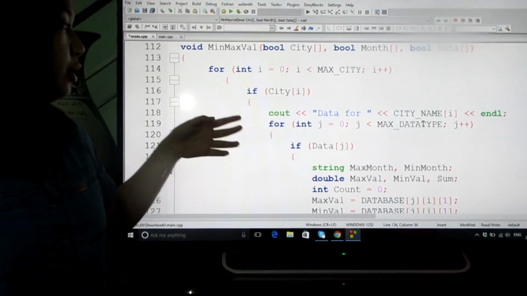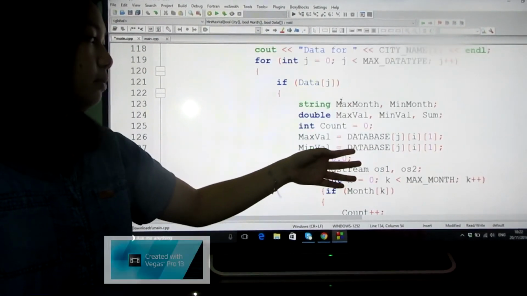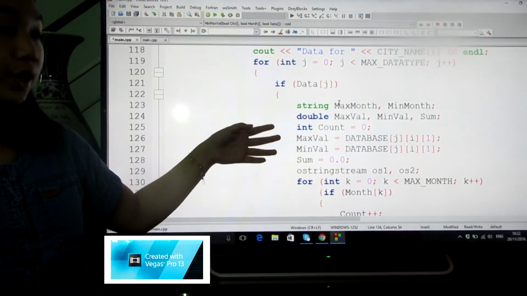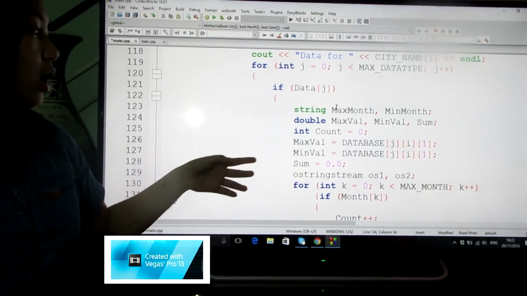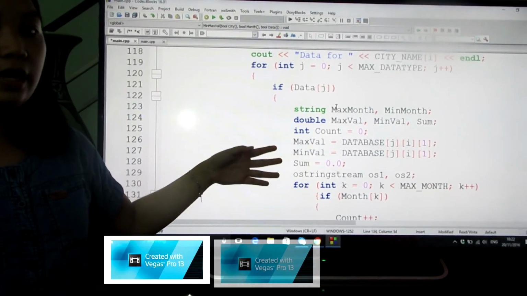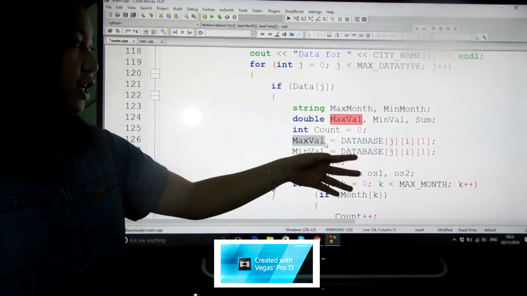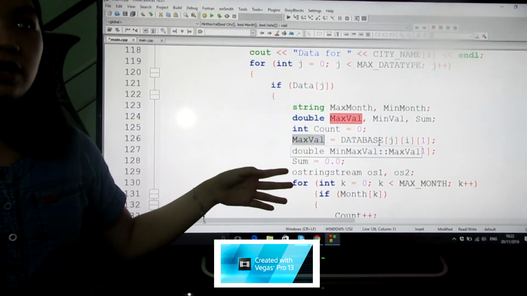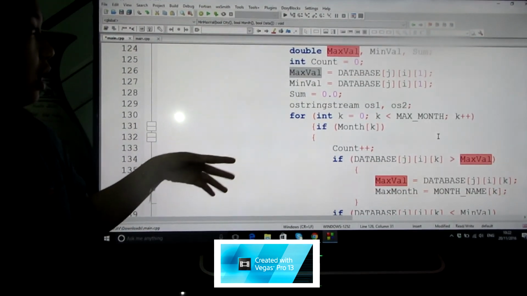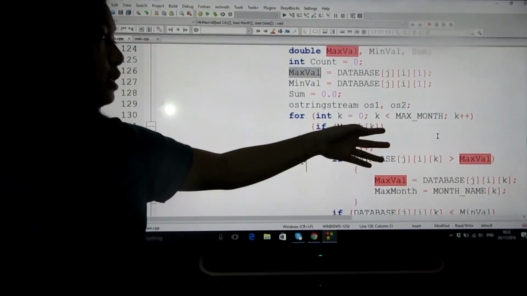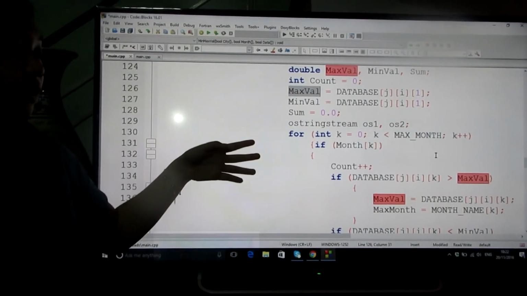In the second loop we will check the data with max and min month. Max month and min month are strings. Max value, min value, and sum are doubles. The important point is that max value and min value will equal database[i][j][1], the first value of the data. And the ostringstream os1 and os2 are used to add the strings, trim them and bring them out.